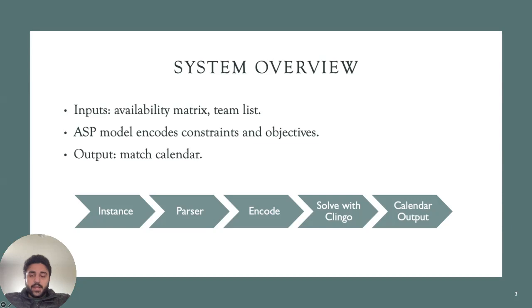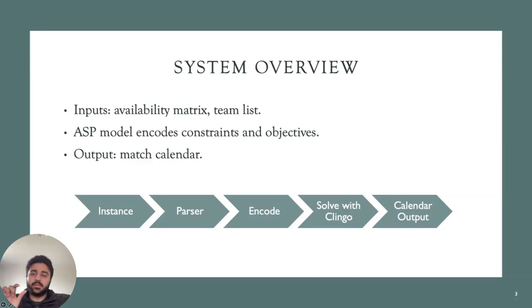We then passed it using Python, and after passing it we needed to generate facts because the Clingo solver needed the facts: if a team was available to play at home, if a team was available to play away, and what were the time slots of each team and how they overlap with each other. So in order to generate those facts, we used Python and we created an encoder which could transform that input matrix into high level facts so that we could feed it to the Clingo solver. That is how we use the encoder.